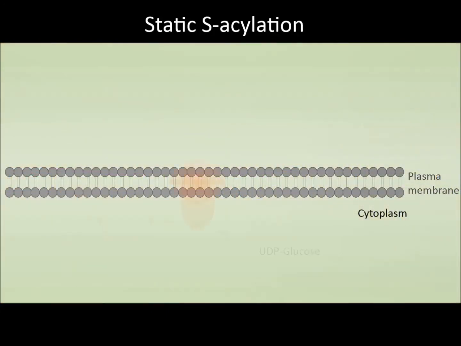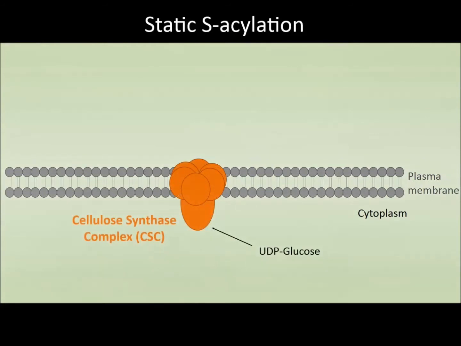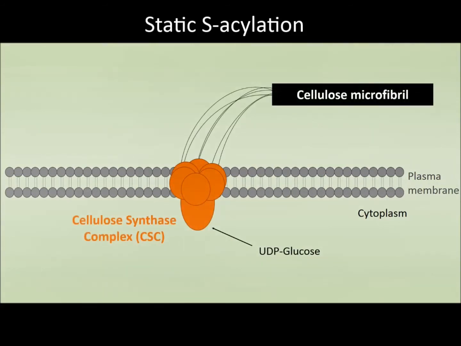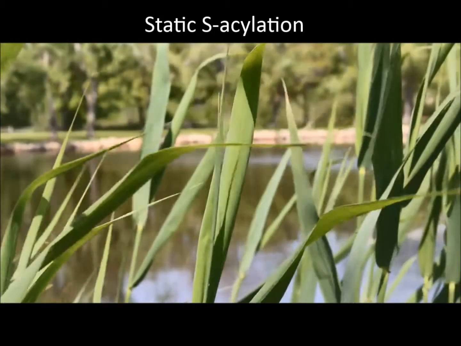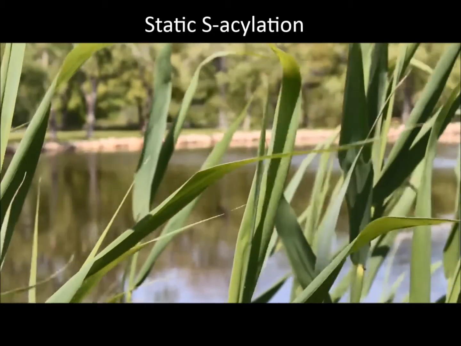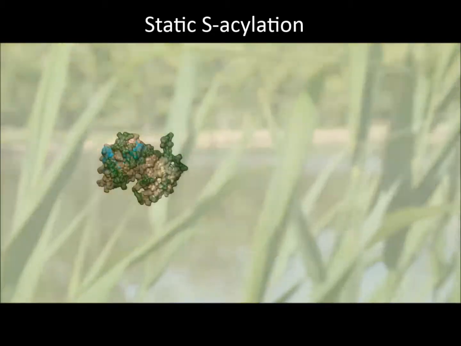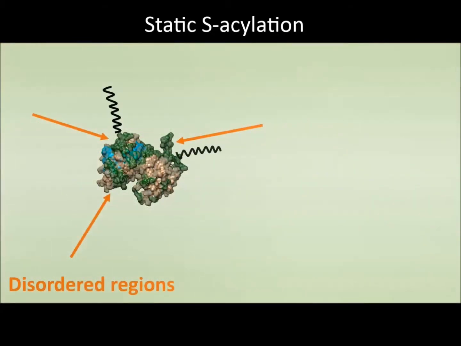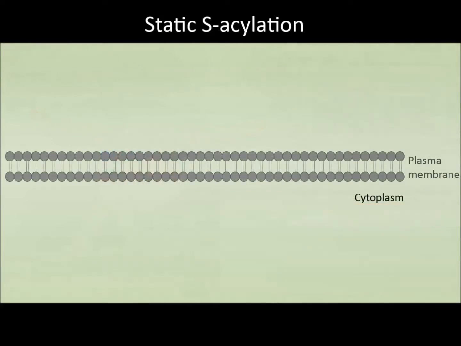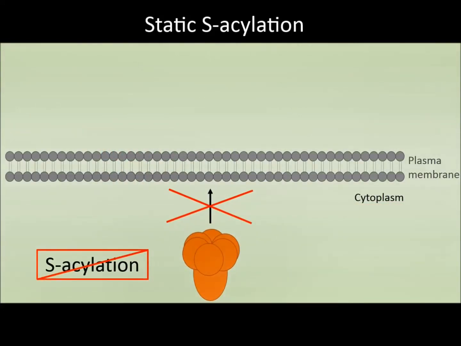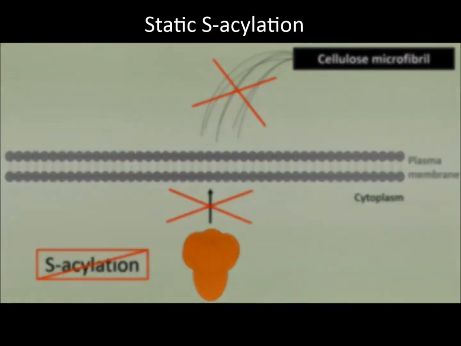Moving through the cell membrane, the CSC generates long polysaccharide chains of beta 1 to 4 linked glucose molecules, which are then subsequently assembled into cellulose microfibrils. Cellulose stabilizes plants to withstand gravity and grow upright. S-acylation happens mainly in disordered regions of the protein, making these less soluble and more affine to membranes. Blocking S-acylation of the CSC inhibits its insertion into the membrane, and thus the generation of cellulose.